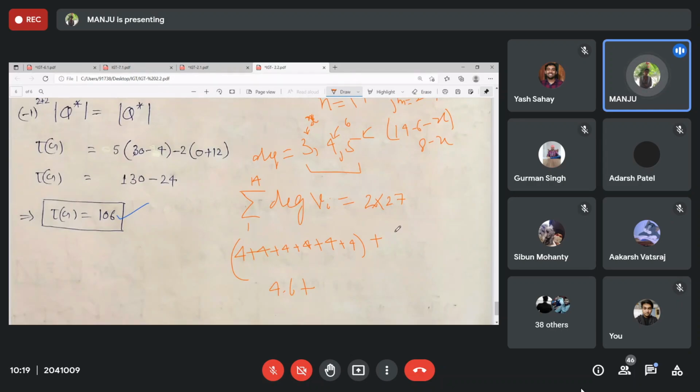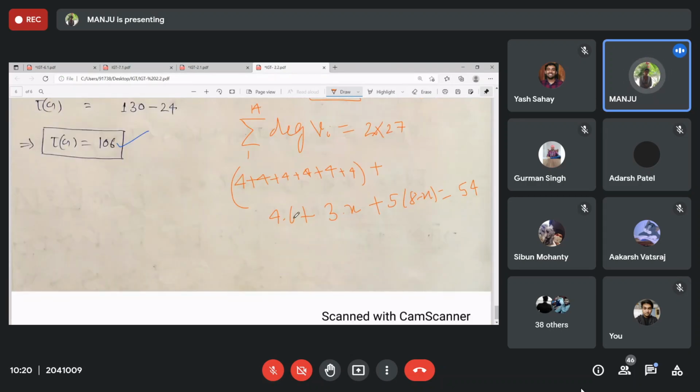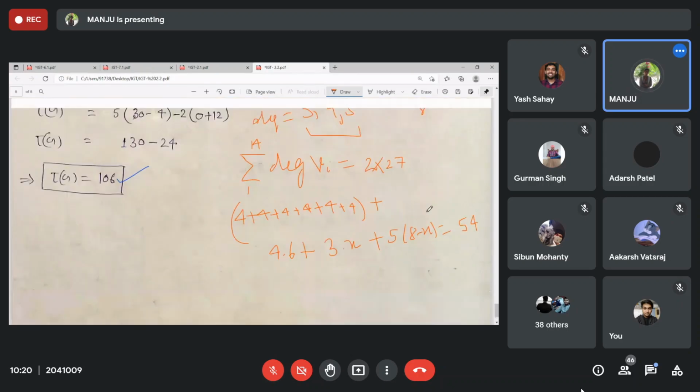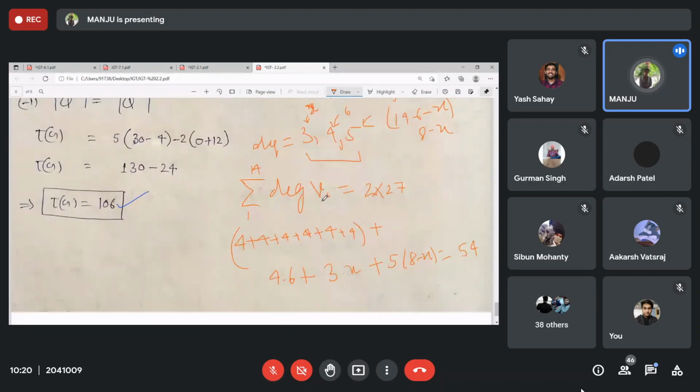Next, 3 will be added x times, so 3 into x. Next, 5 will be added 8 minus x times, that is 5 into 8 minus x. And this equals 2 into 27, 54. From here you can get x, the number of vertices with degree 3.